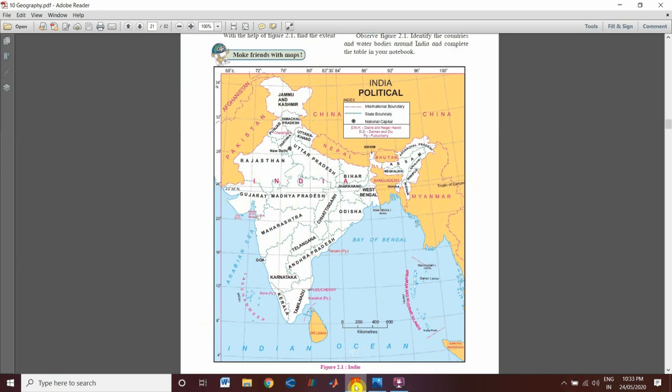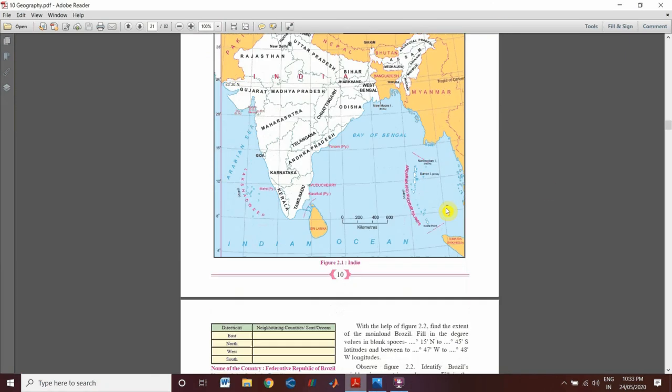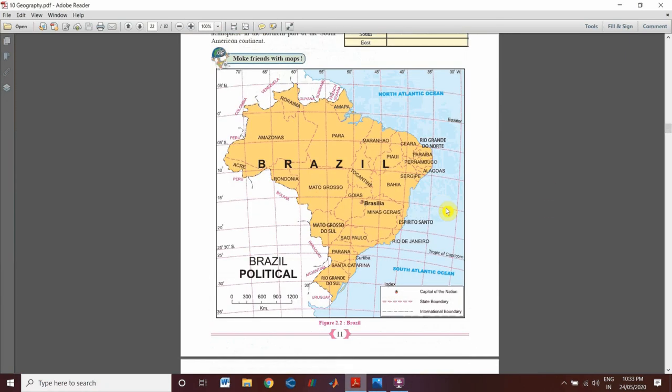Now we will see about Brazil. I will show you the Brazil map. Now this is the Brazil map. The capital of Brazil is Brasilia, and there are a total of 26 states in Brazil.